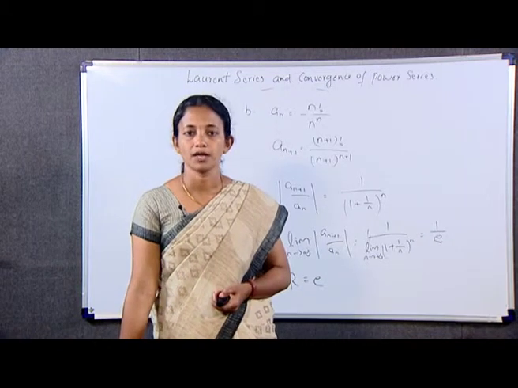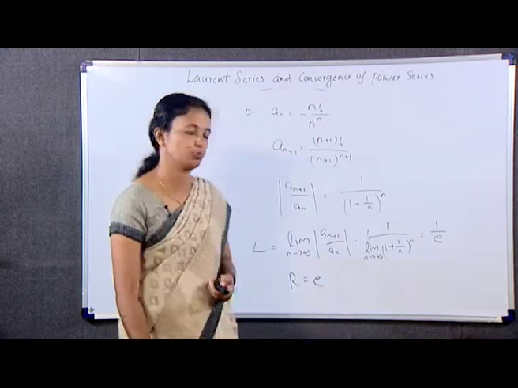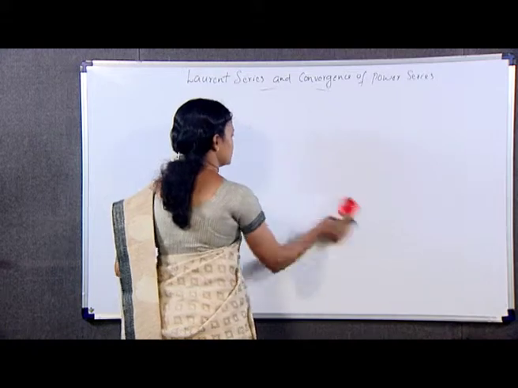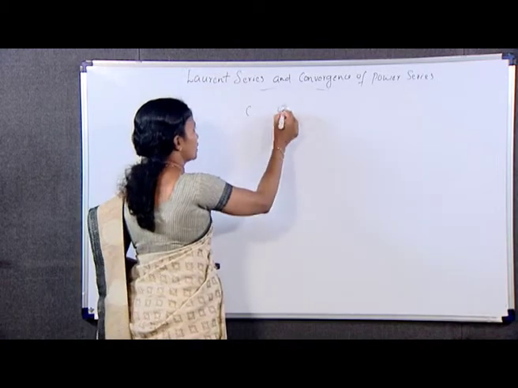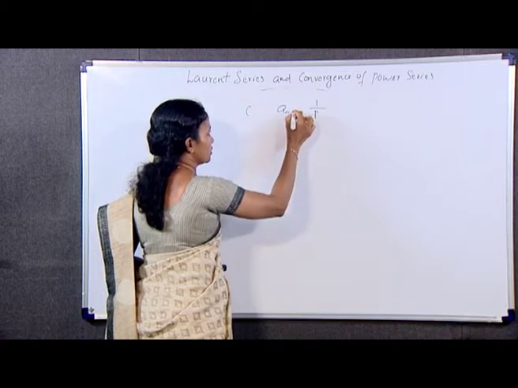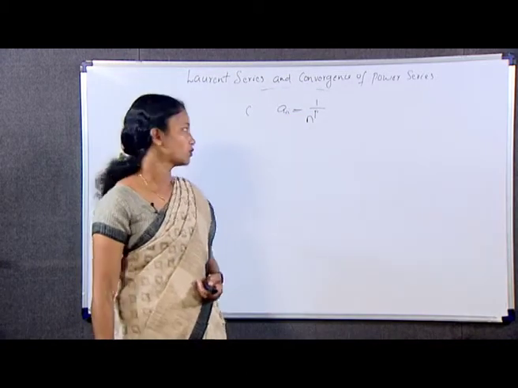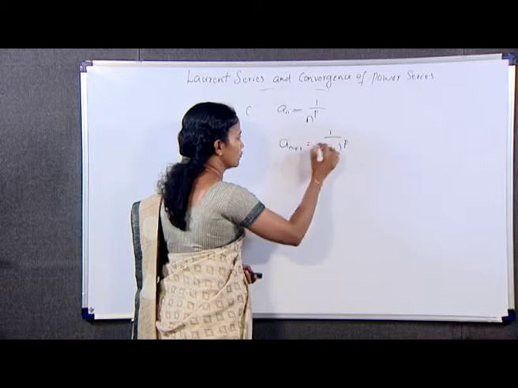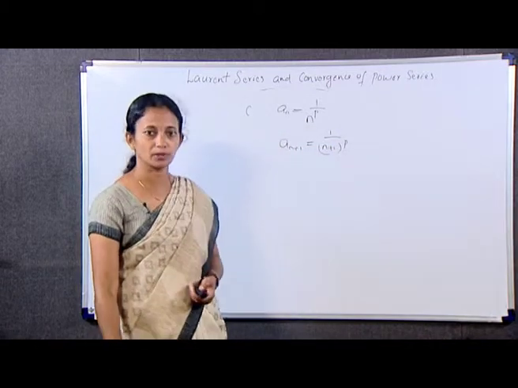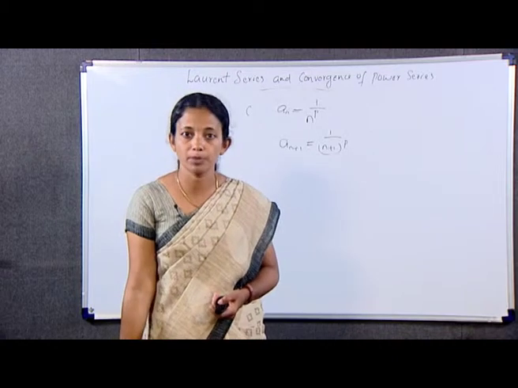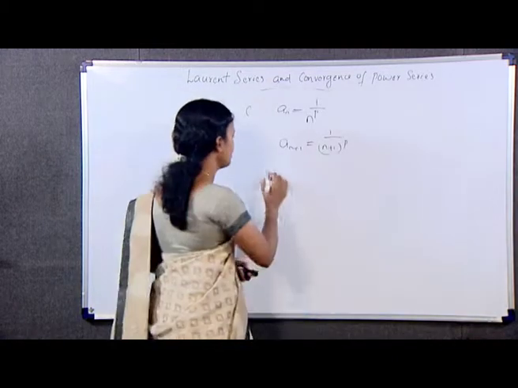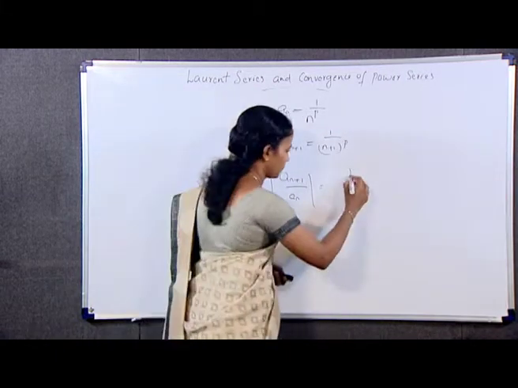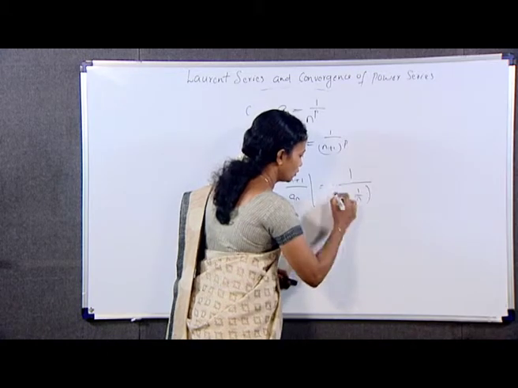Next problem, our a_n there is 1 by n raised to p. That is the third question. There a_n is equal to 1 by n raised to p. So what about a_n plus 1? It is 1 by n plus 1 whole raised to p. Of course, you have to find modulus of a_n plus 1 by a_n. It becomes n raised to p by n plus 1 whole raised to p, or you can write modulus of a_n plus 1 by a_n as 1 by 1 plus 1 by n whole raised to p.